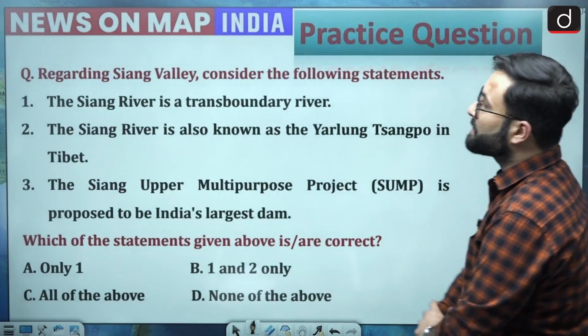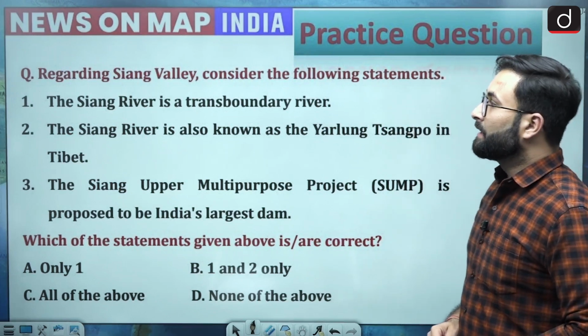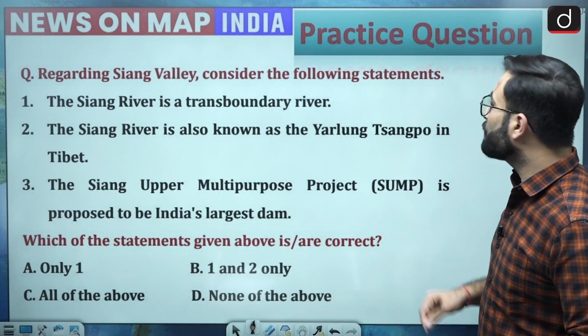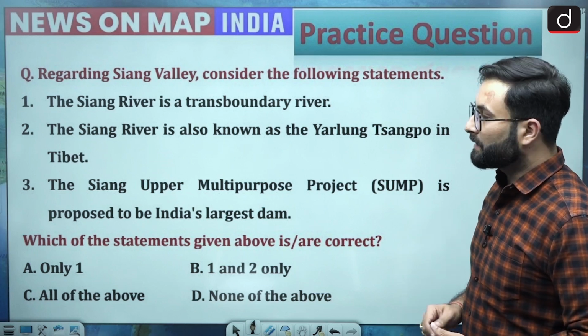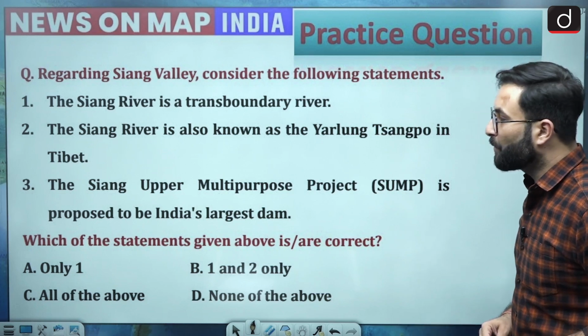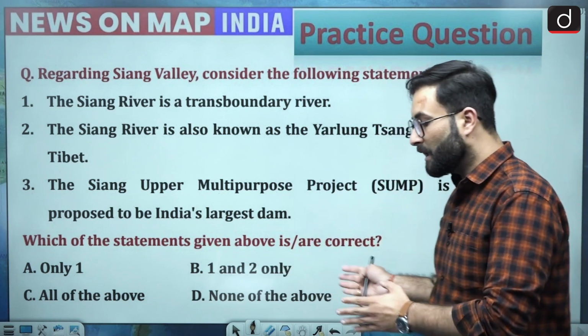For your practice, there is discussion regarding Siang Valley. Consider the following statements. First, the Siang River is a transboundary river. Second, the Siang River is also known as the Yarlung Sangpo in Tibet. The third statement, the Siang Upper Multipurpose Project, that is SUMP, is proposed to be India's largest dam. So you have to attempt this question and answer to me in the comment box. You have to choose the correct statements over here.